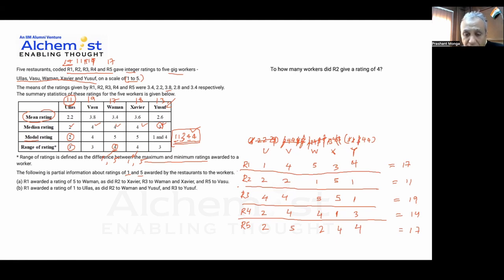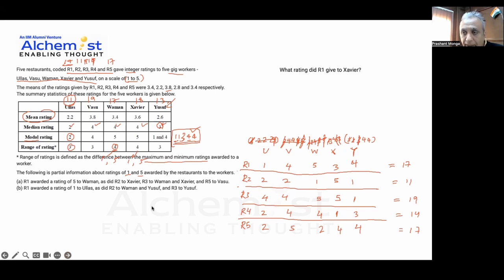How many workers did R2 give a rating of 4? Let me go to R2. He's not given any rating. So the answer to this question is also 0. Let's look at the next question.